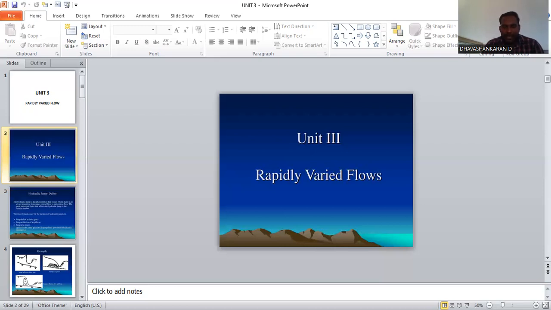Okay. So consider the flow of water in a dam, from the upstream side to the downstream side. The height of the water at section one is small, and as it moves towards the downstream, the depth of water increases rapidly over a short length of the channel.